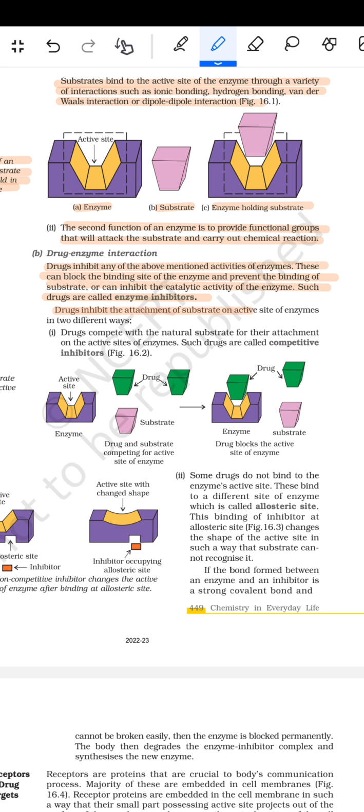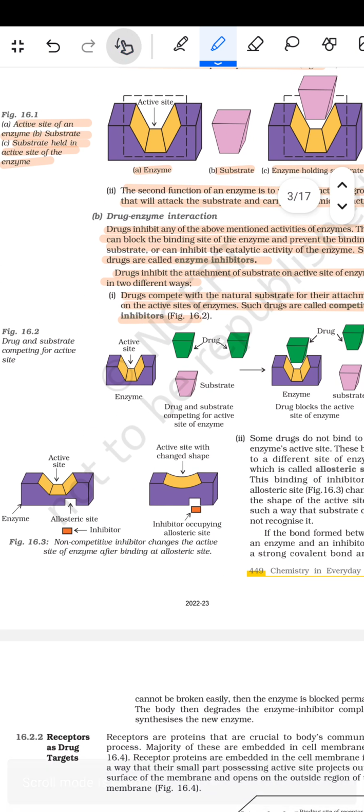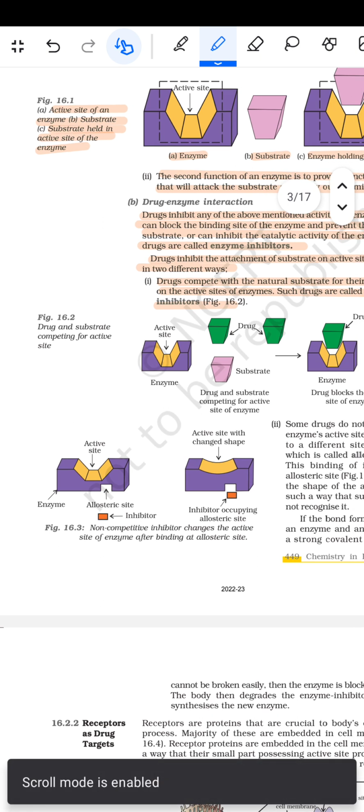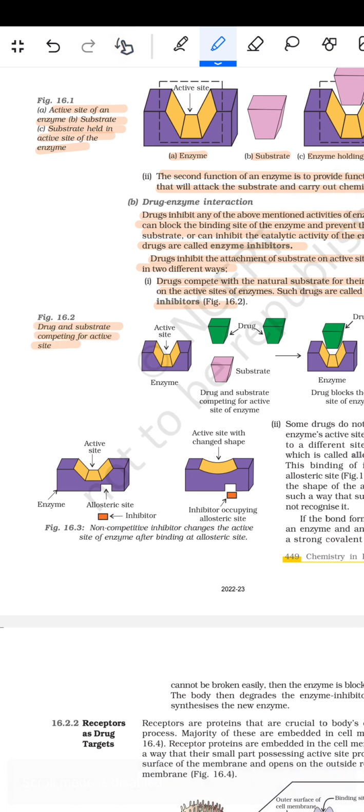Drug inhibits the attachment of the substrate on the active site of the enzyme in two different ways. पहला कि ड्रग्स compete with the natural substrate for their attachment on the active site of the enzyme. Such drugs are called competitive inhibitors. तो जैसे ड्रग है और द सबस्ट्रेट, ड्रग एंड द सबस्ट्रेट कंपीटिंग फॉर द एक्टिव साइट के लिए है, तो ये एक्टिव साइट, ये एंजाइम हो गया, ये सबस्ट्रेट हो गया, ये ड्रग एंड द सबस्ट्रेट कंपीटिंग फॉर द एक्टिव साइट ऑफ द एंजाइम.